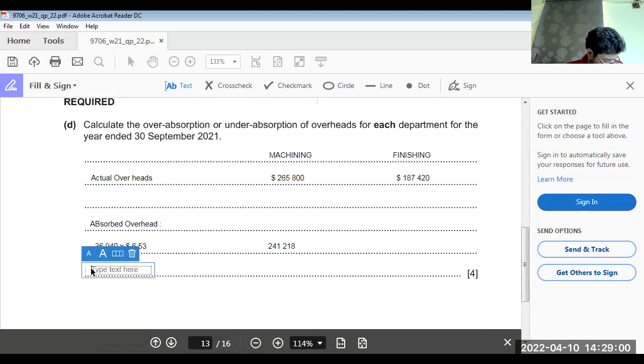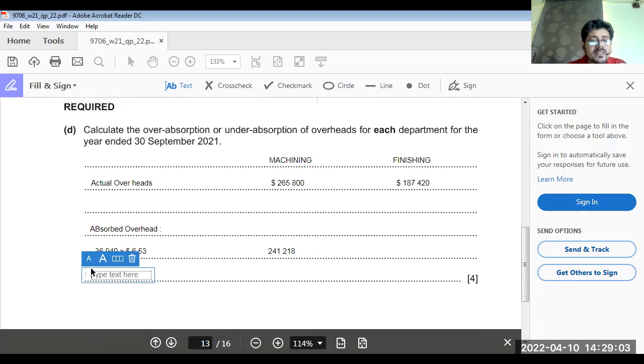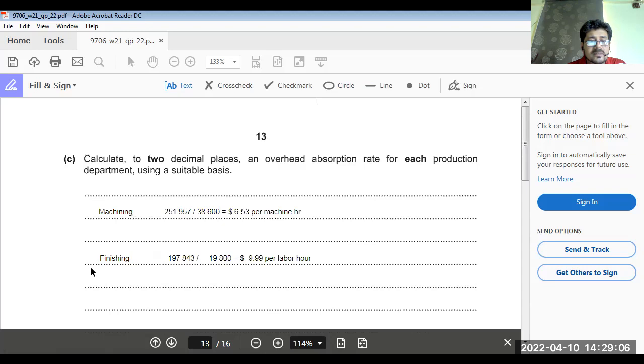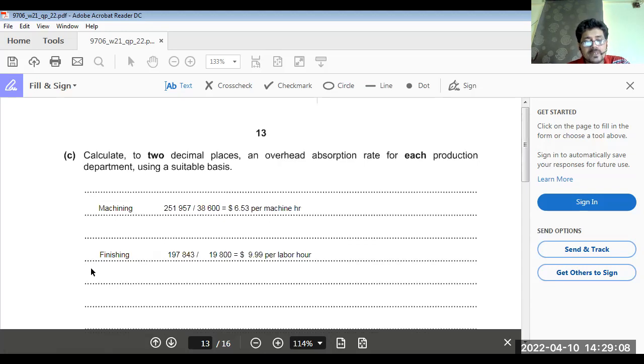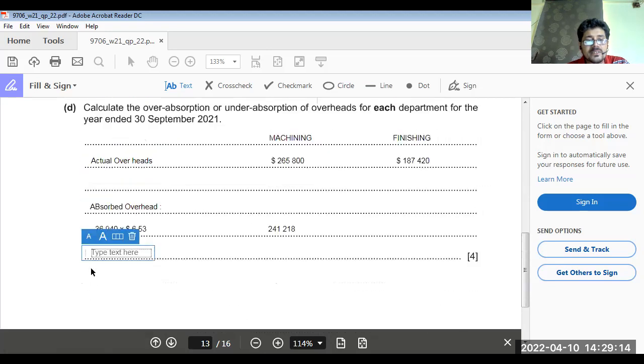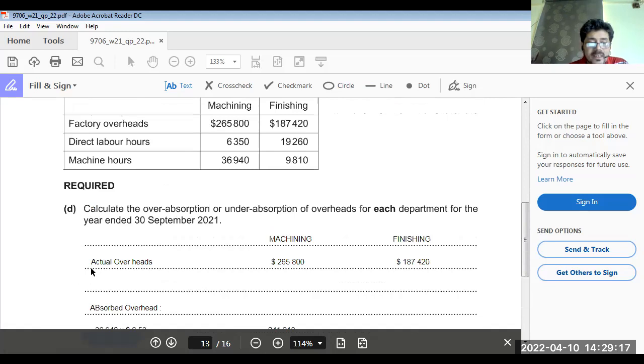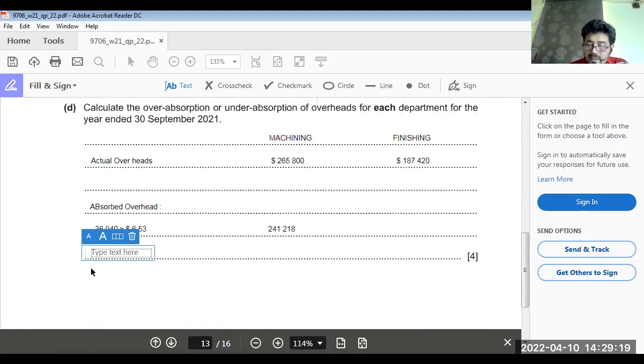What about the finishing department? Total labor hours, how much? Labor hours 19,260. So we'll write here 19,260 multiplied by the rate, which was $9.99. So 19,260 multiplied by 9.99, the answer is 192,407.